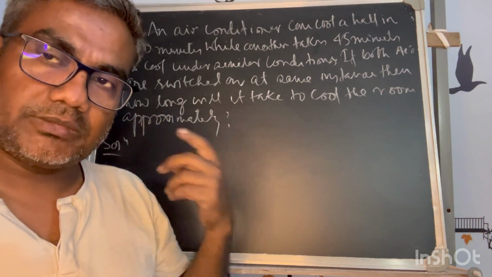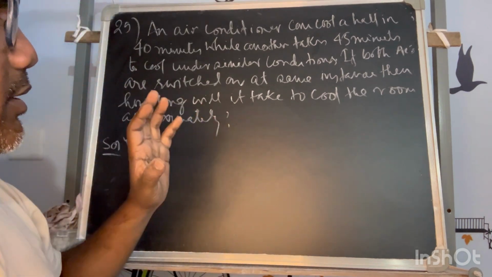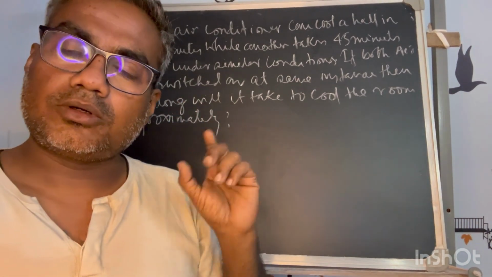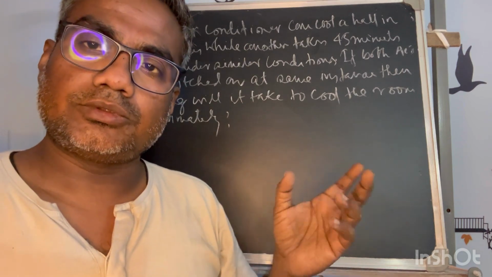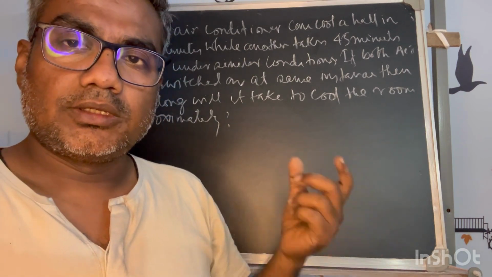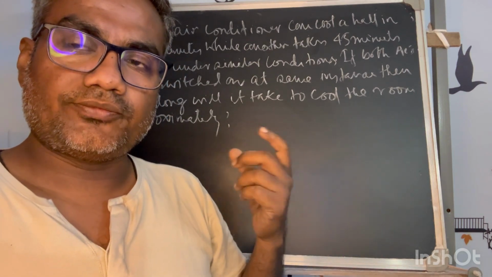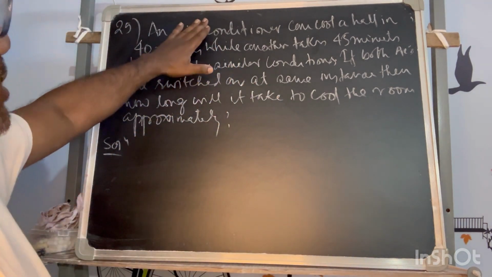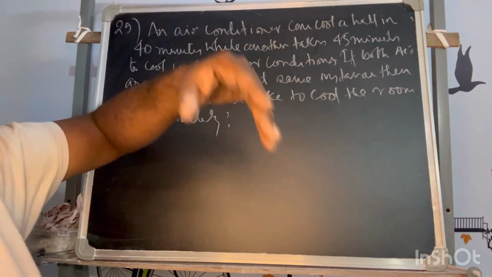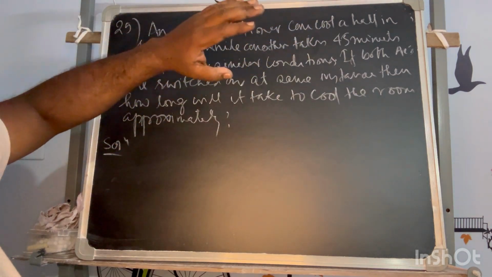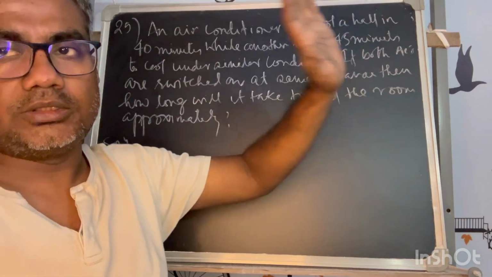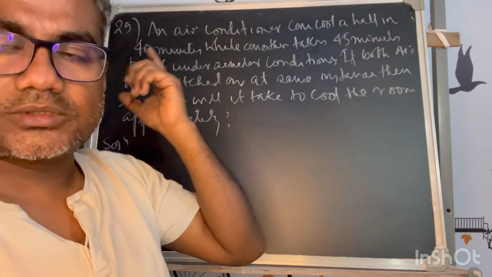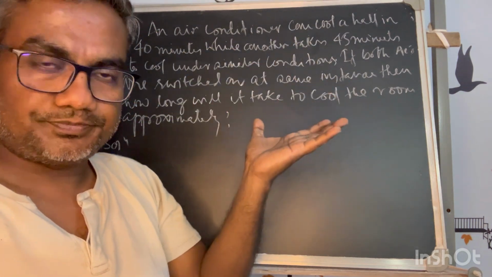But whether it is a machine or a live resource, its function is to perform a job. This air conditioner is also performing a job. What it does is cooling a hall. That is the job, and that job is a complete job.